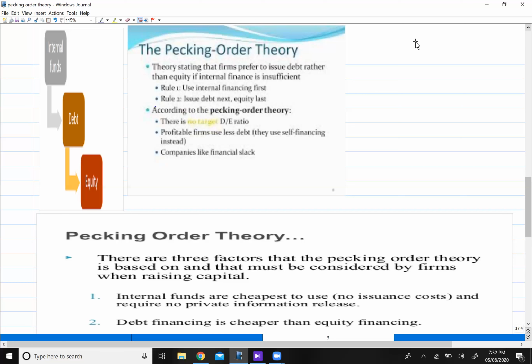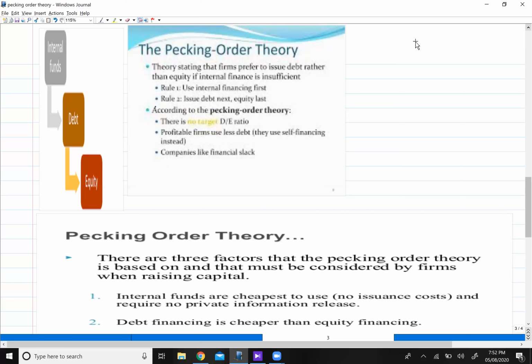Basically, shareholders face the highest risk because they are not secured. They are the owners, right? So in case my business liquidates, they will receive money in the end. Now let's say if nothing is left in the end, it means they will receive nothing. So they are facing the highest risk, and since they are facing the highest risk, they will demand higher return. That's why your cost of equity is always high. Then secondly, you have to bear issue cost, and due to issue cost of equity, your tax is never saved.